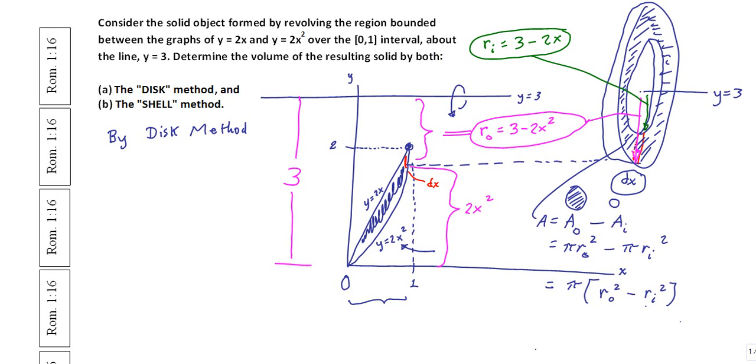And now I can say, therefore, over here on the left, that my differential volume is equal to the area times the differential width, right?